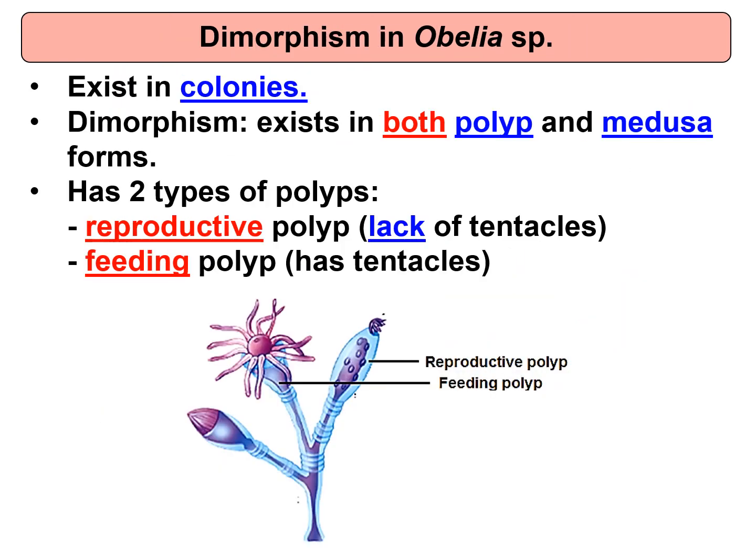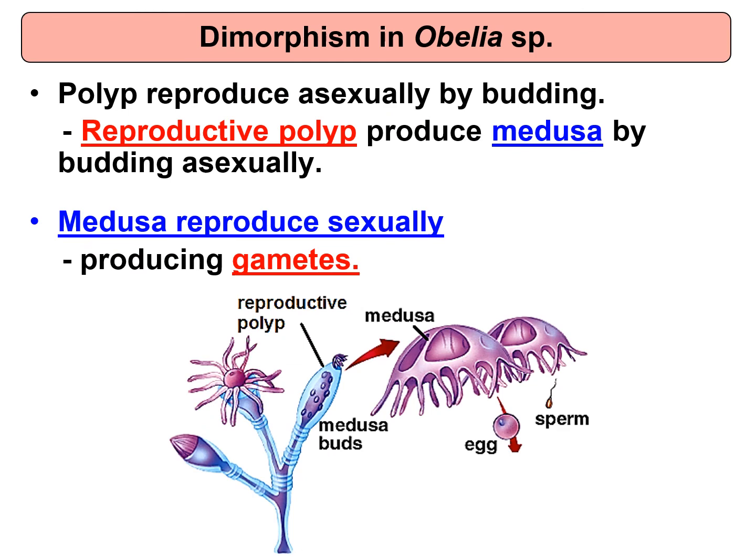Obelia species exist in colonies. They have both polyp and medusa forms. There are two types of polyps, reproductive polyp that lacks tentacles. Okay, ni pun reproductive sama. Feeding polyp has tentacles. The polyp reproduces asexually by budding. Okay, the reproductive polyp will detach, budding, and then produce medusa. The budding will form medusa, and the medusa will release sperm and egg.